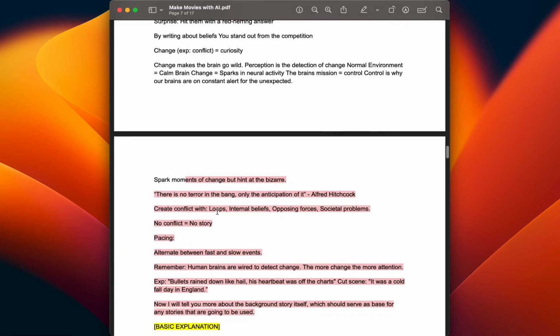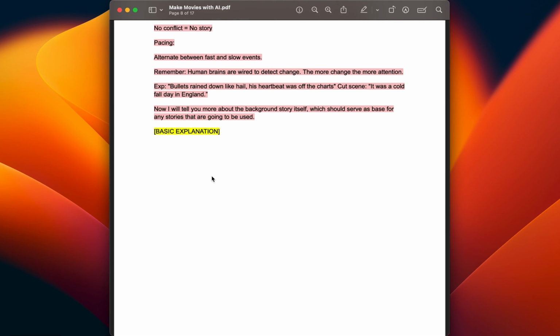Give it a basic explanation here of what your story should look like. Again, it could be just a couple of sentences, and then you let ChatGPT do all the work. In my case, I already have a story, and I didn't actually use ChatGPT for this because there's a story I remembered from the book The Millionaire Fastlane, which was quite nice, and I just decided to take that story instead and create a movie out of it.